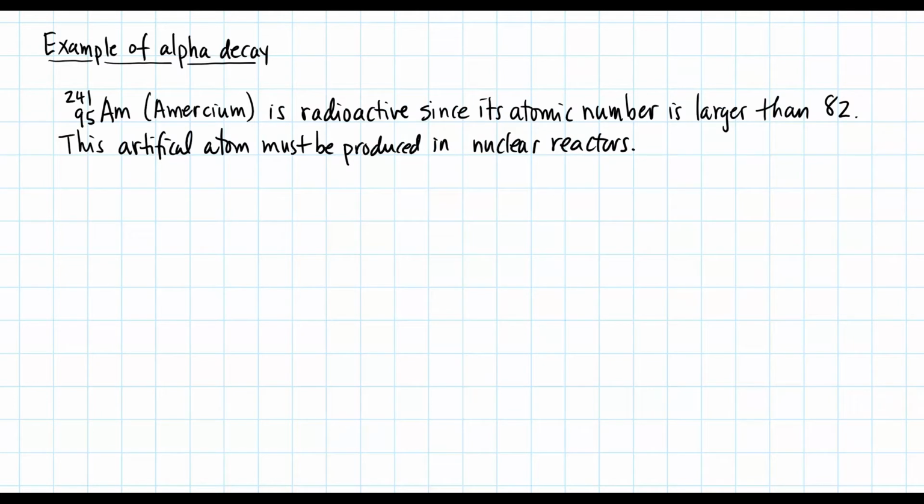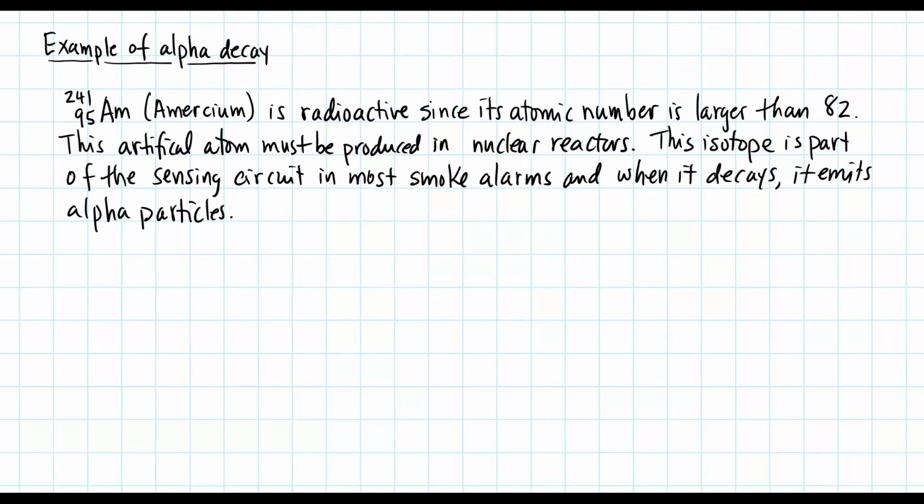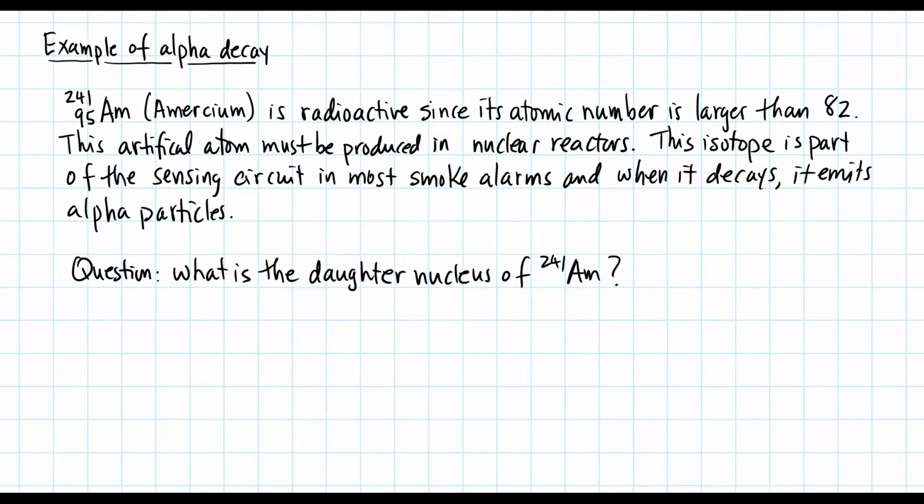Americium-241 is radioactive since its atomic number is larger than 82. This artificial atom must be produced in nuclear reactors. The isotope is part of a sensing circuit in most smoke alarms, and when it decays, it emits alpha particles. Question: what is the daughter nucleus?